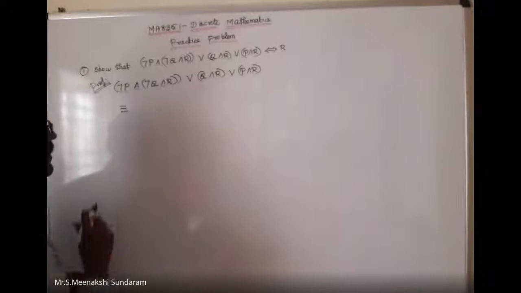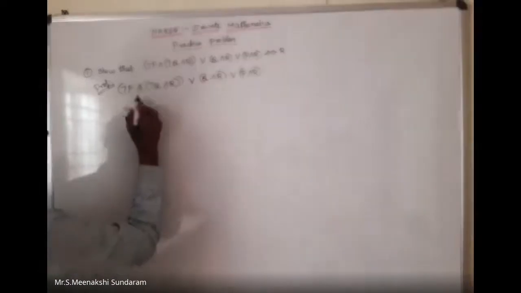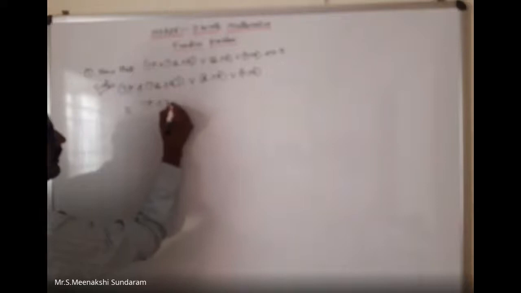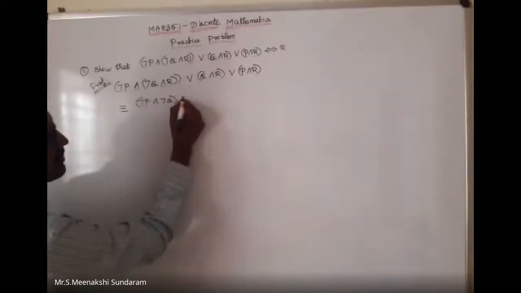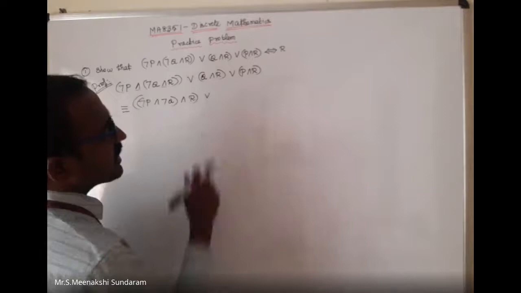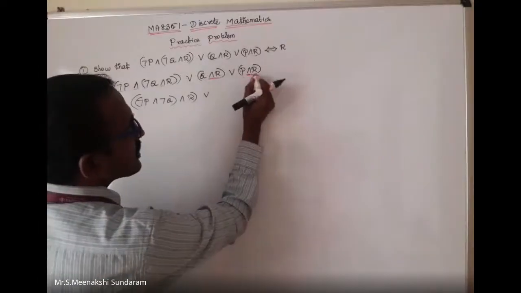We can apply the associative law, just changing the brackets: negation P, conjunction, negation Q, conjunction R. Here, conjunction R is common.